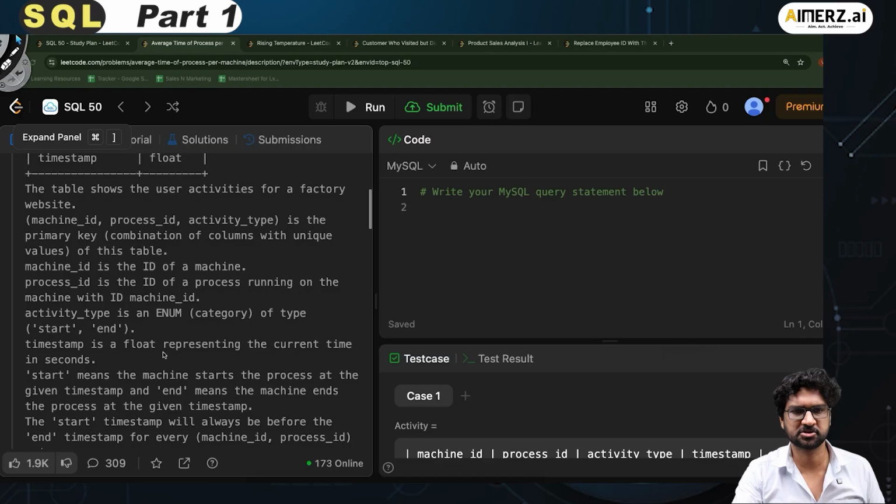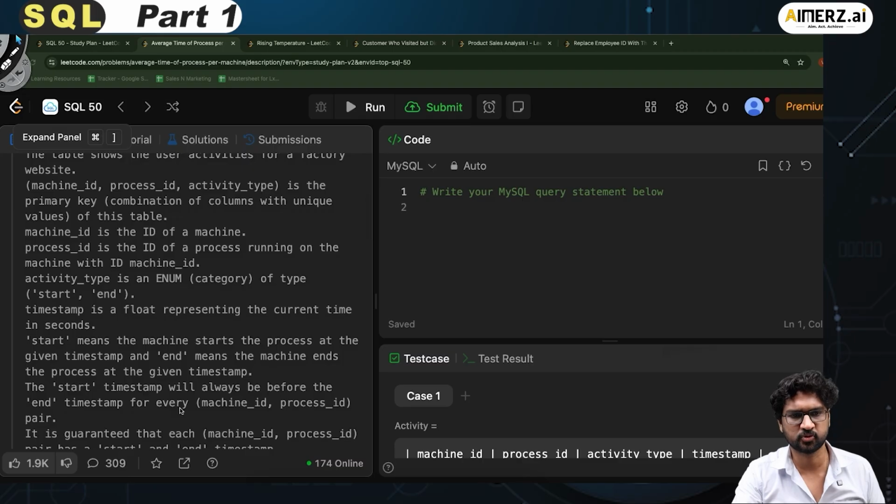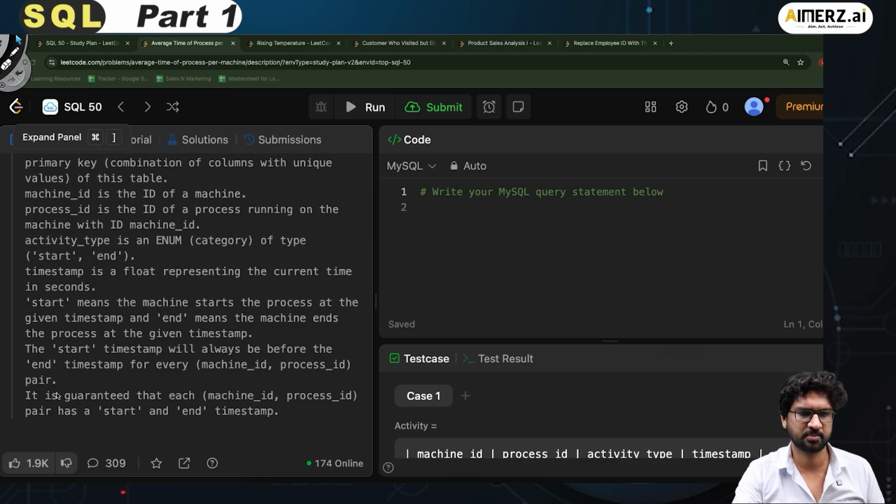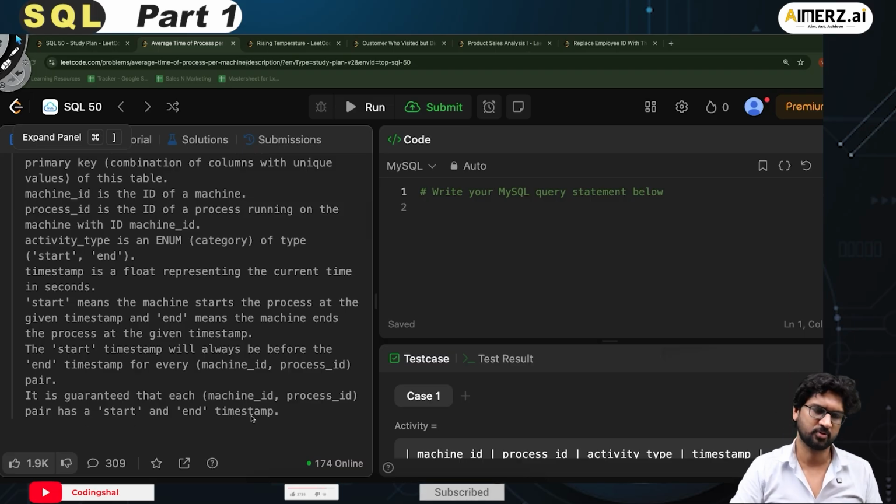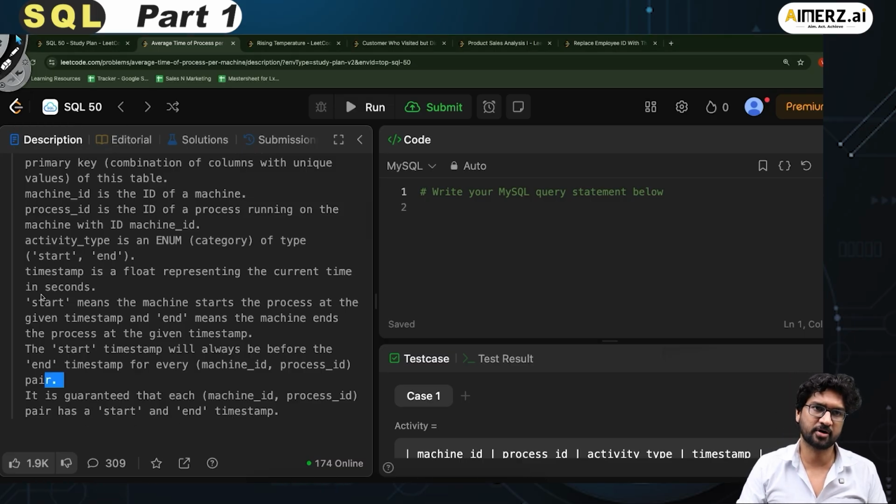Start means the machine starts the process at the given timestamp, and end means that the machine ends the process at the given timestamp. The start timestamp will always be before the end timestamp for every machine ID process ID pair. It is guaranteed that each machine ID process ID pair has a start and an end timestamp. So every machine which got started also got stopped. This is guaranteed with the dataset that we have in hand right now.